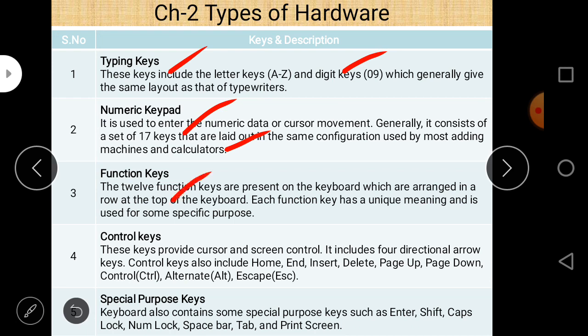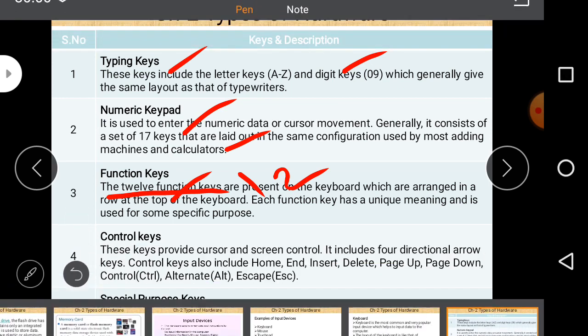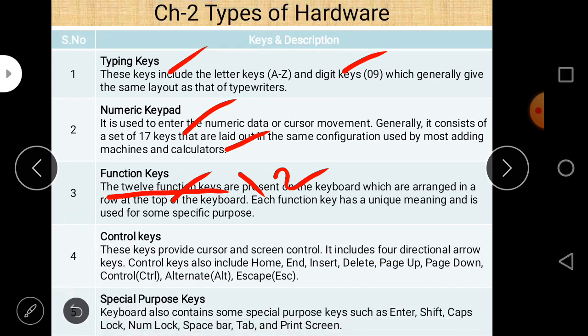And then function keys are also there. There are 12 function keys. Always remember the number, 12 function keys. Always remember the numbers regarding each type of keys. Numeric keypad, there are 17 keys, and function keys, there are 12 keys, which are arranged in a row at the top of the keyboard. Each function key has a unique meaning and is used for some specific purpose. So they perform some specific purpose, that's why they are called the function keys.